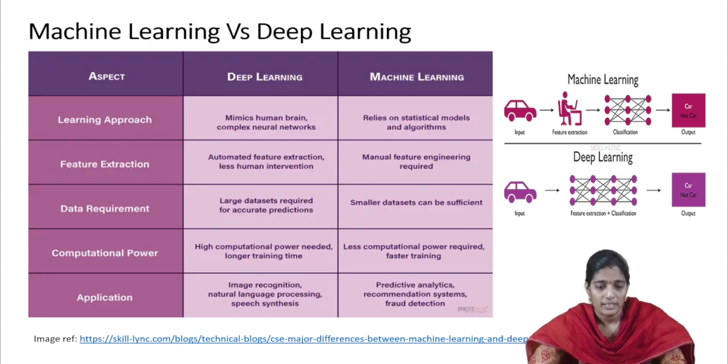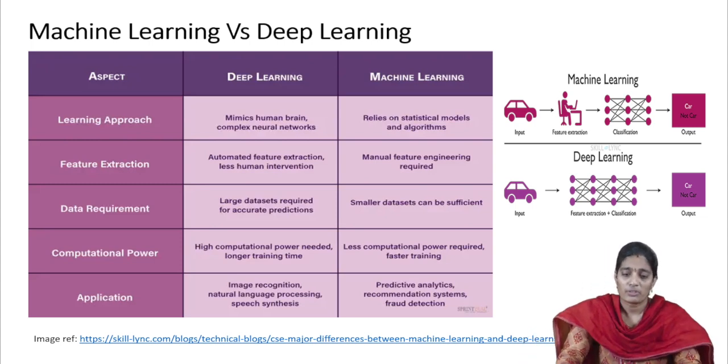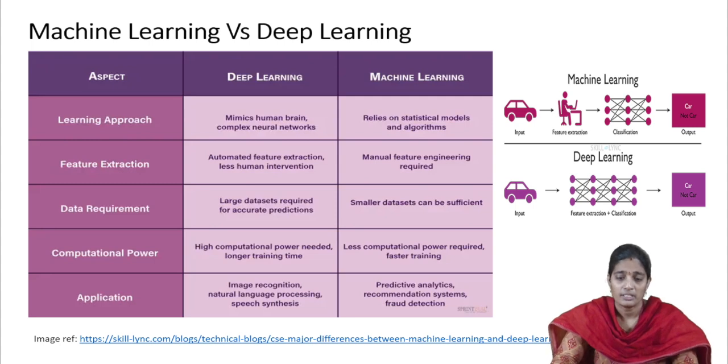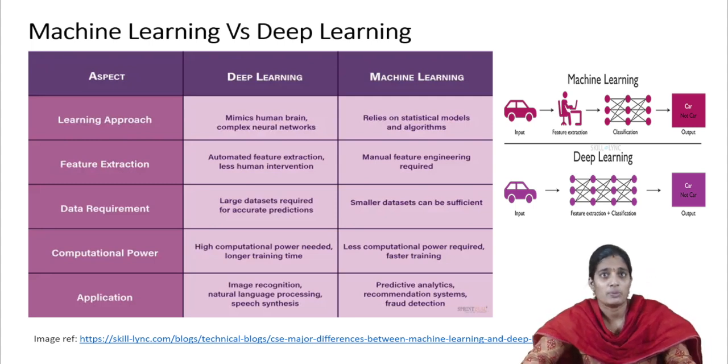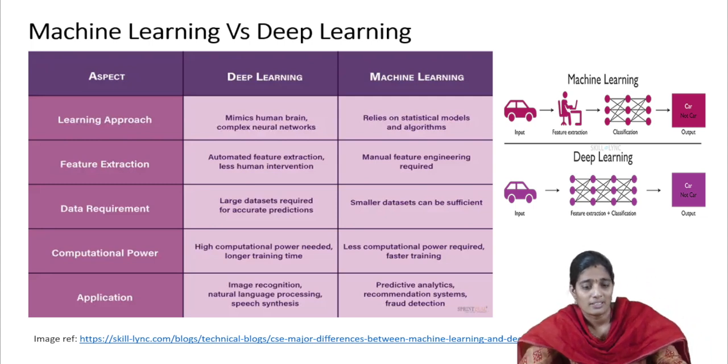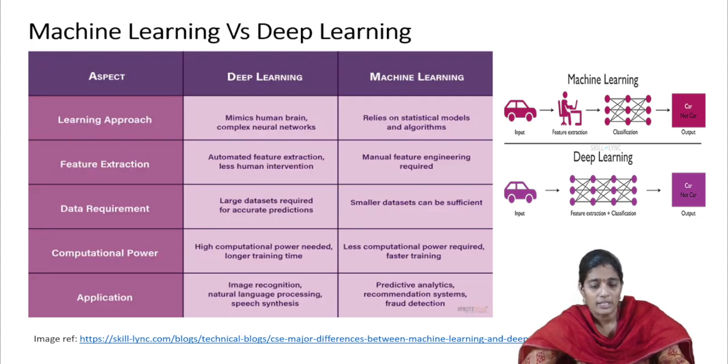Coming to the applications, in deep learning, we are going to perform applications like image recognition, natural language processing, and speech synthesis. Coming to machine learning, here we are going to perform some predictive tasks, recommendation systems, and fraud detection also.